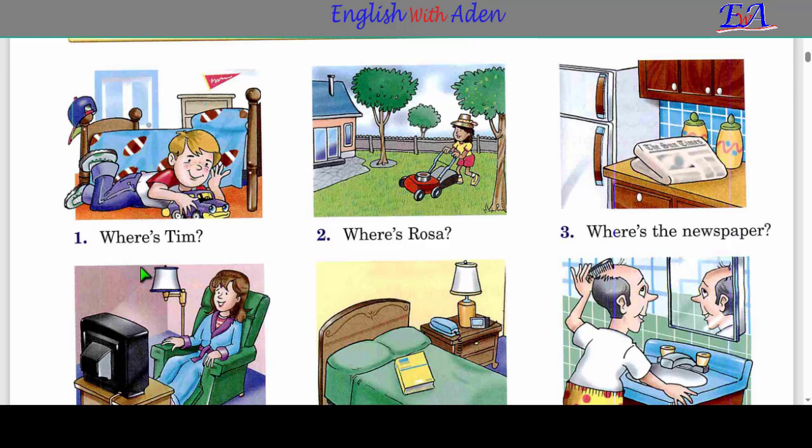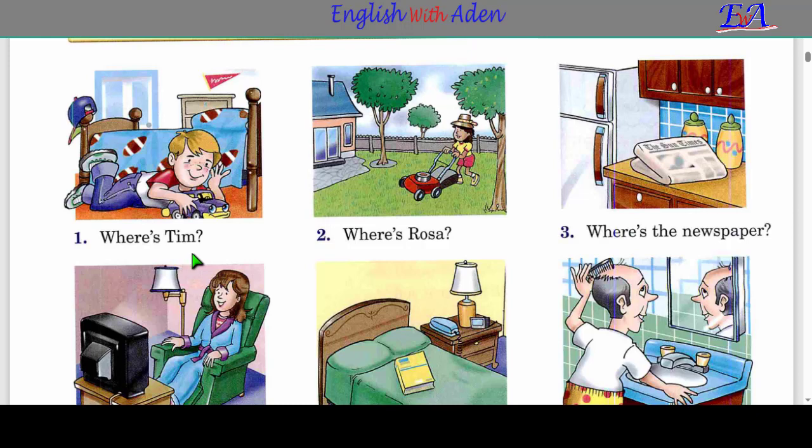Because he's a boy, we use he. Where is Tim? He's in the bedroom. I think this is a bedroom. The boy is lying on the bed and he's playing with a toy car. So this is a toy car. Where is Tim? He's in the bedroom.